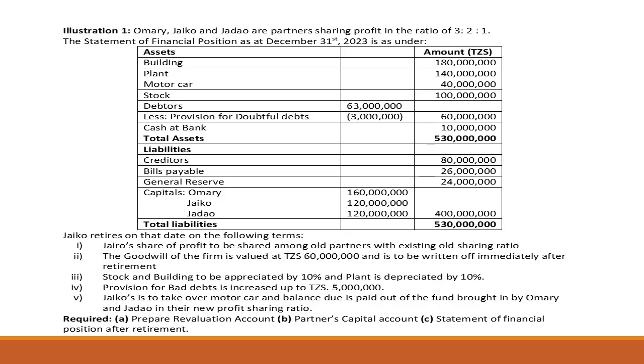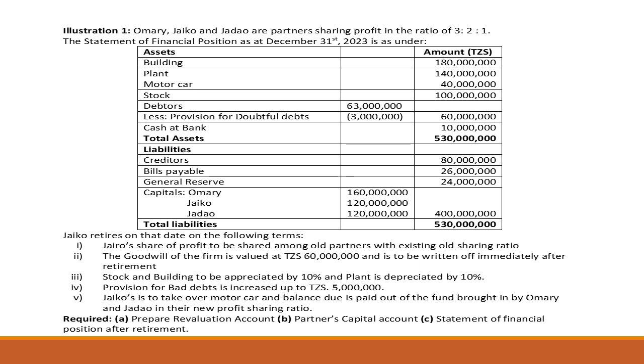Again, let us take a comprehensive example. Illustration number 1: Omari, Jaiko, and Jadao are partners sharing profit in the ratio of 3 to 1. The statement of financial position as at December 31st, 2023 is as here under.